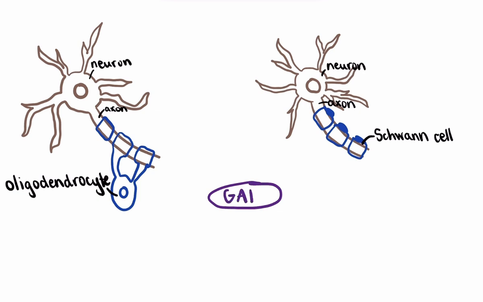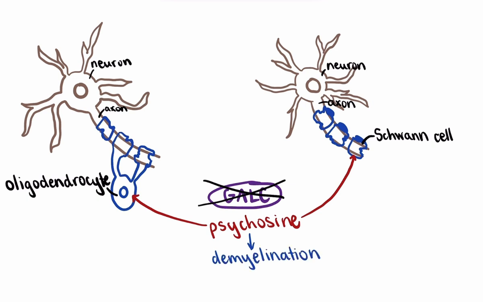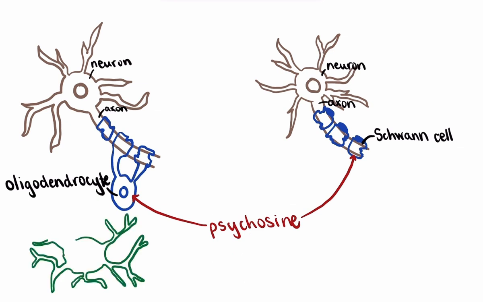If psychosine accumulates, it integrates into these cells' lipid bilayer, which disrupts the membrane integrity. This causes impaired cellular signaling, mitochondrial dysfunction, and apoptosis. The deterioration and destruction of these cells causes demyelination, and these events trigger an immune response from the body that involves the activation of microglia, the brain's immune cells.